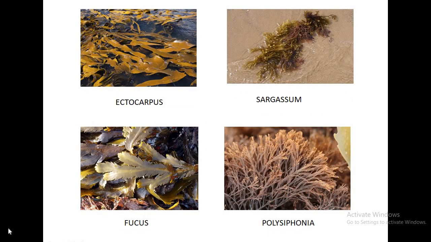The members of Phaeophyceae and Rhodophyceae like Ectocarpus, Sargassum, Fucus, Polysiphonia occur in marine water.